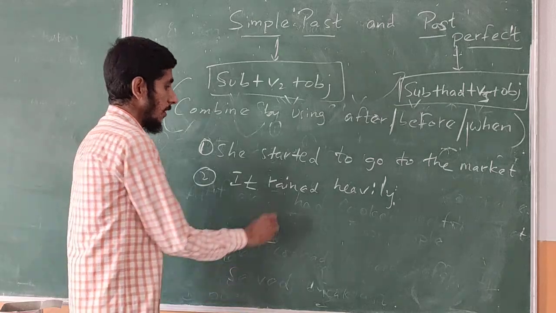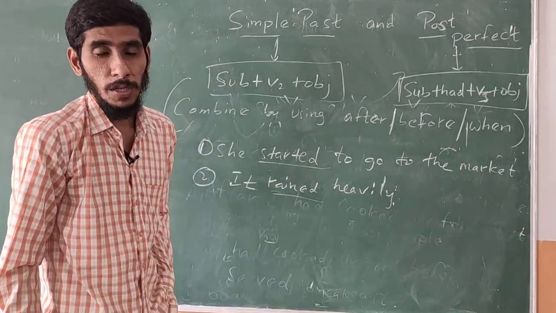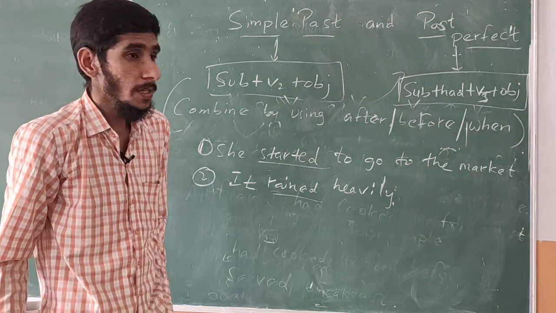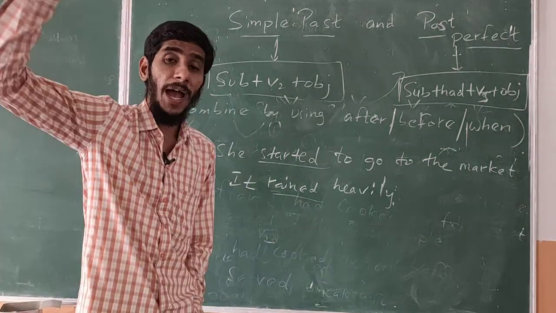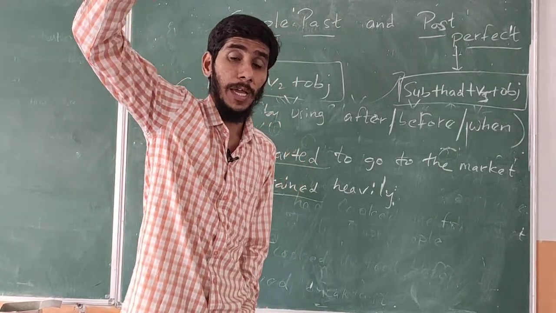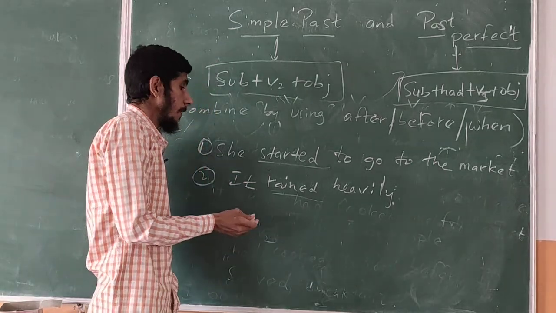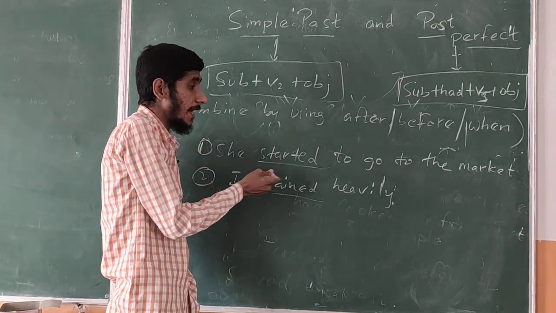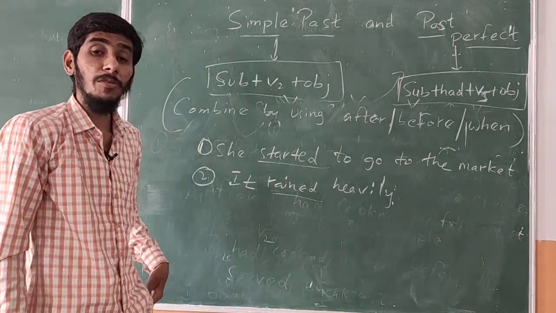Which happened first? Started to go to the market, or rained first? It is not obviously clear which happened first. Suppose you think that started to go to the market is first, then you have to write she had. After she had started to go to the market, it rained heavily. Or you can also write she had started to go to the market before it rained heavily. That also you can write. But it is not obviously clear.